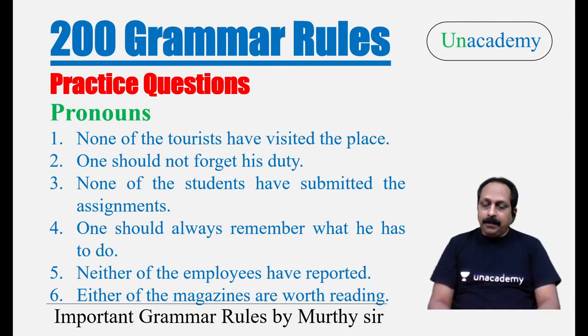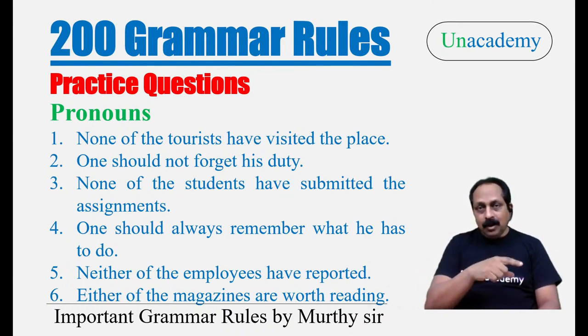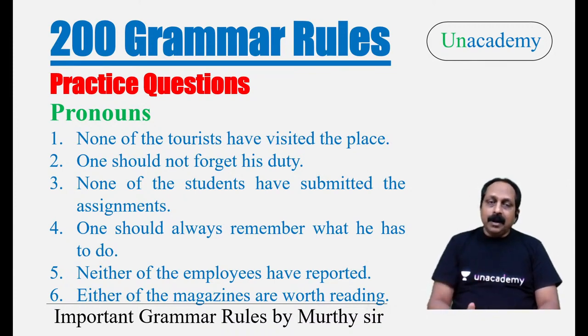You're going to get one example. Please answer the first one. None of the tourists have visited the place. Is it right or wrong? It is wrong. Why is it wrong? There is a phrase, of the tourists. If you see a phrase like that, the indefinite pronoun none takes a singular verb, not a plural verb. None of the tourists has visited the place. It is not have, it should be has.